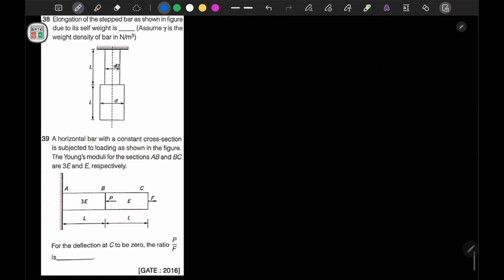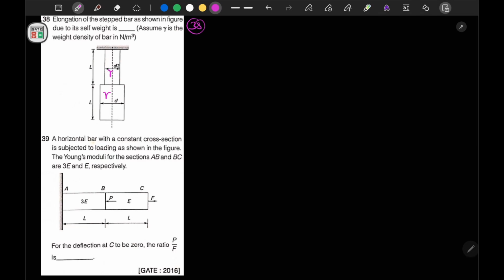Now moving to the next question. In question number 38, it is mentioned that the elongation of the stepped bar shown in the figure, due to its self weight, is to be found. Gamma is the weight density of the bar. Both bars have the weight density gamma only, here also gamma, here also gamma.